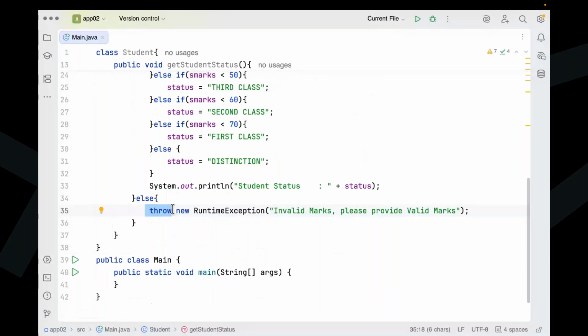New RuntimeException, invalid marks, please provide valid marks. That's all fine. Okay, we are getting it. Now let's test this application.